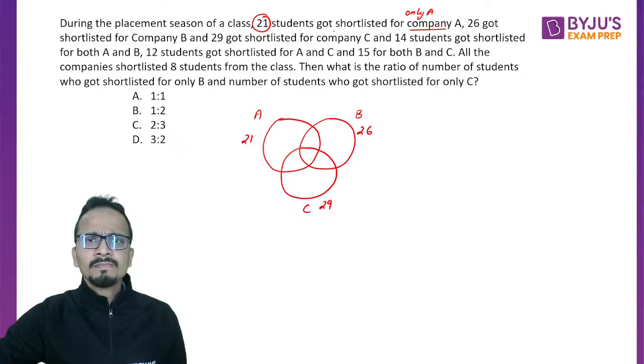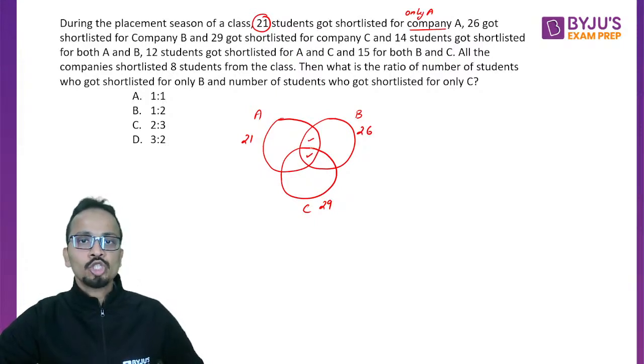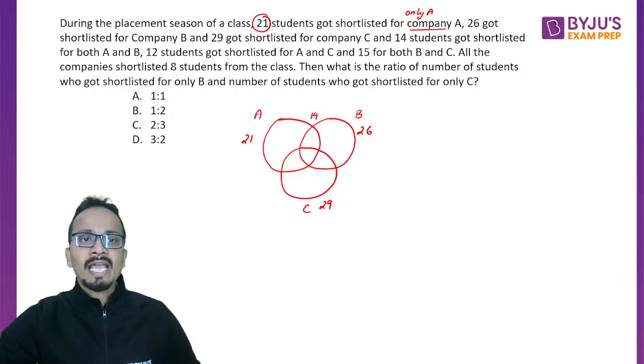Now reading further, 29 for C. 14 students got shortlisted for A and B both. That means this 14 is the sum of these two regions, so I should not write 14 anywhere inside; I should write 14 outside. So 14 is the value for A and B, not the value for only A and B. 12 for A and C, and 15 for B and C. All the companies shortlisted 8 students, so all three is 8.